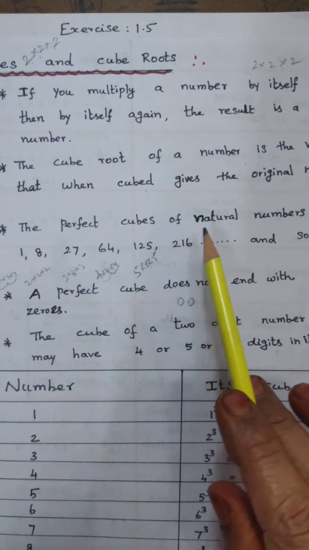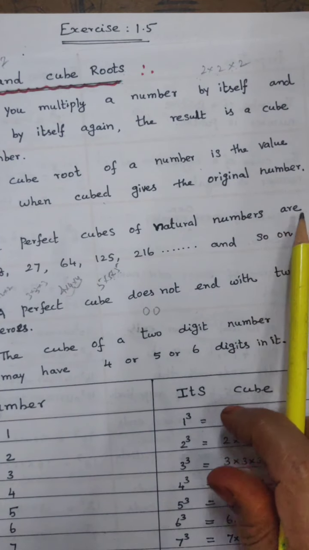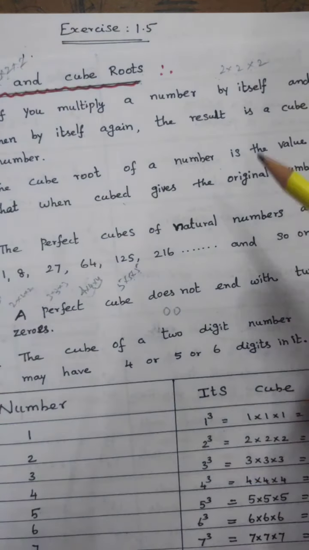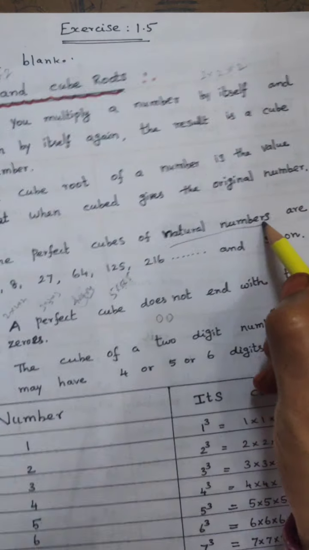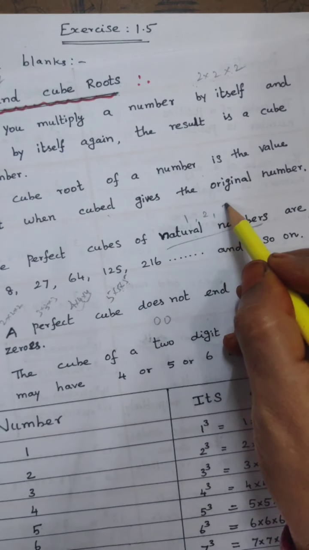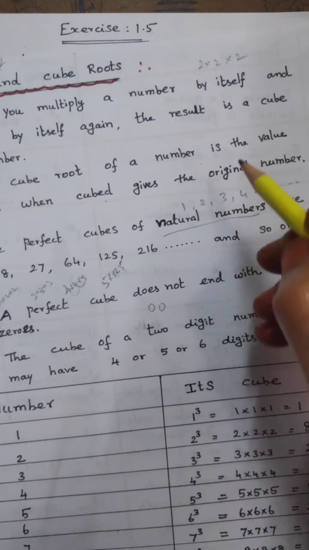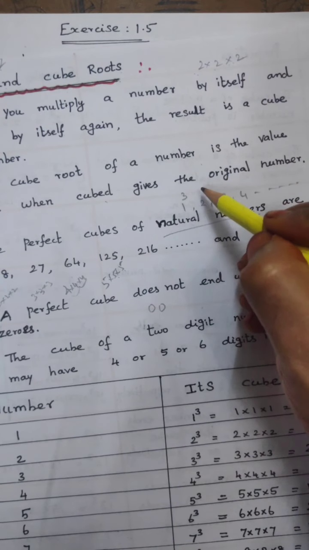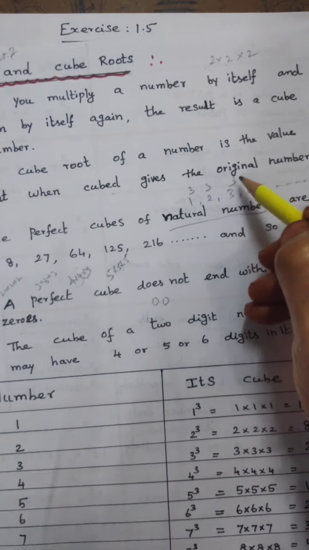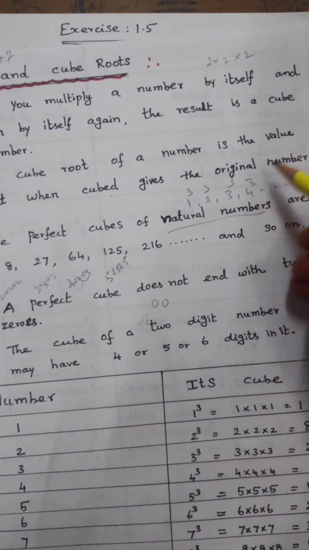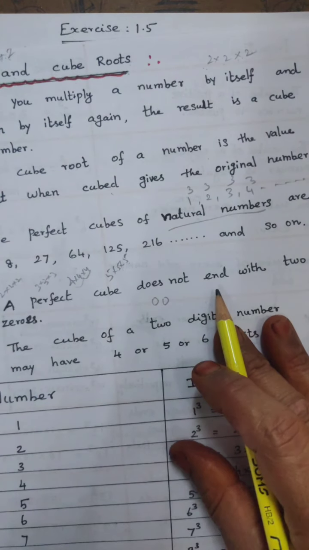The perfect cubes of natural numbers are what? Which numbers are natural numbers? Natural numbers are 1, 2, 3, 4, going on. These numbers to the power 3: 1 cube, 2 cube, 3 cube, 4 cube. This is called the perfect cubes.